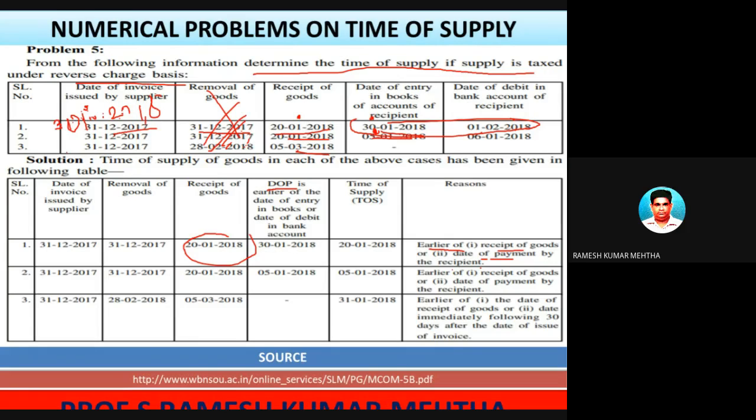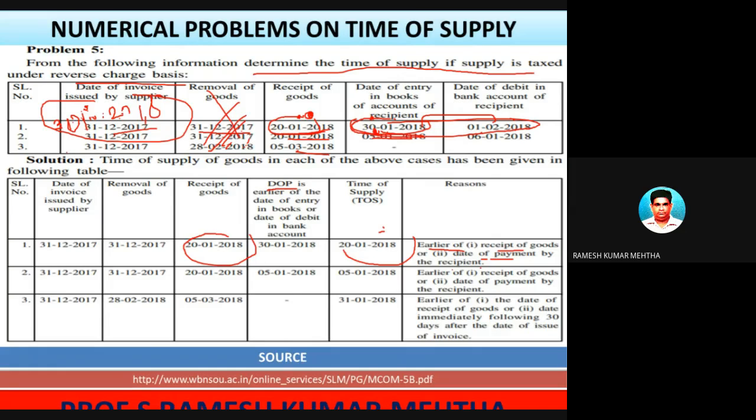So here, receipt of goods is 2/1/2018. Among them, whichever is earliest is 3/1/2018, and this 3/1/2018 has to be compared with this one and compared with this one. So this is the earliest. So 2/1/2018. Very good.